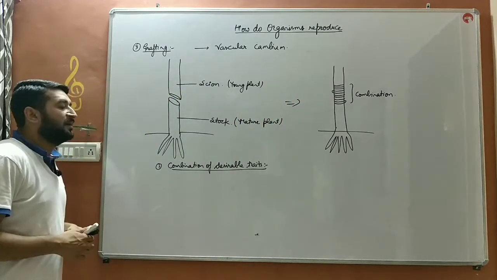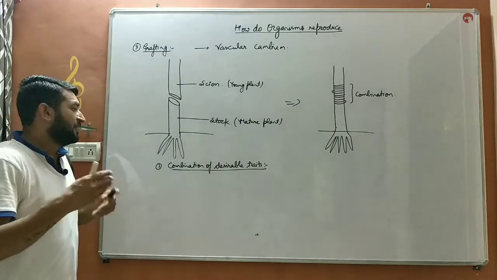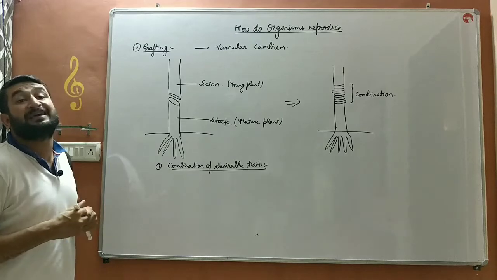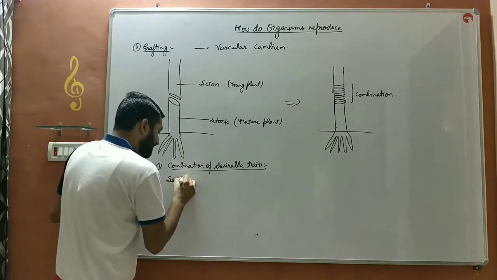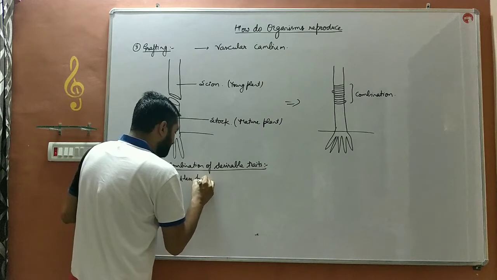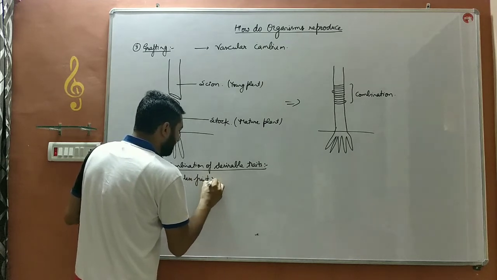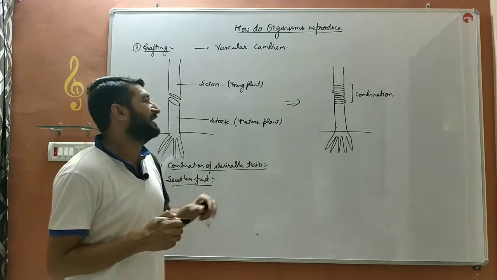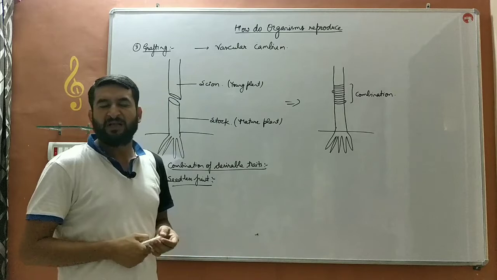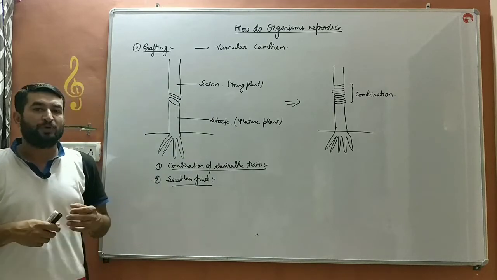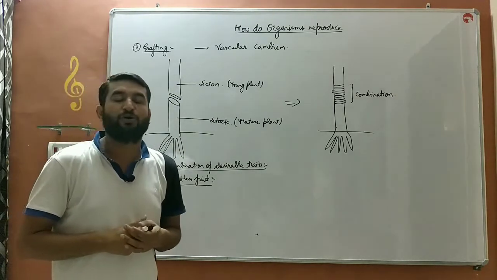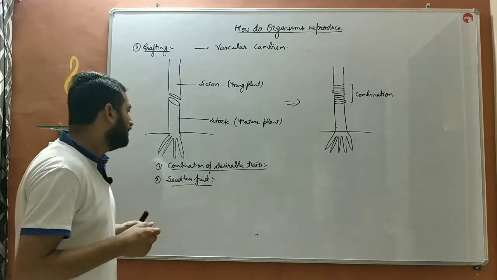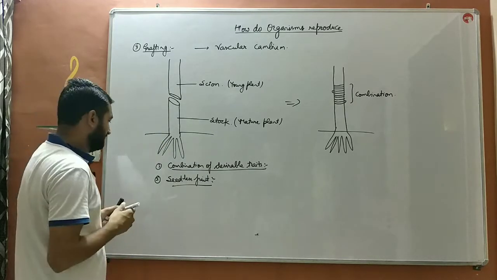That is known as combination of desirable traits, desirable characters. Second, seedless fruit varieties can be developed by grafting. By grafting, we can redevelop seedless grapes which do not possess many seeds. So that is the advantage of grafting.